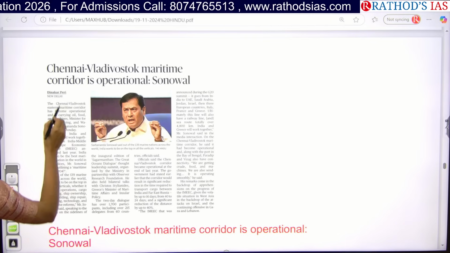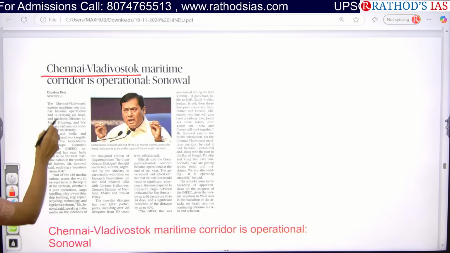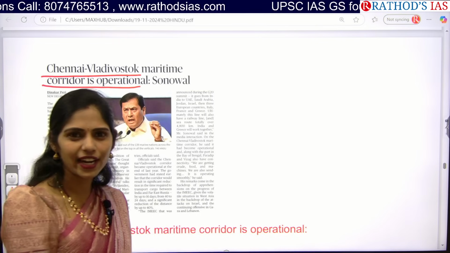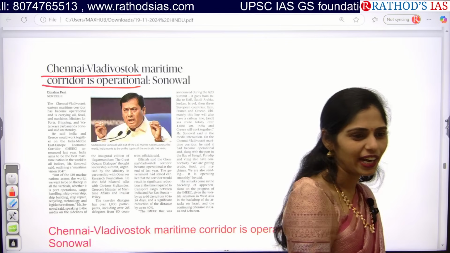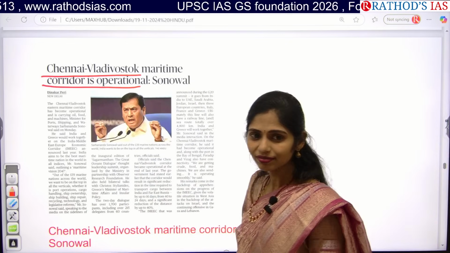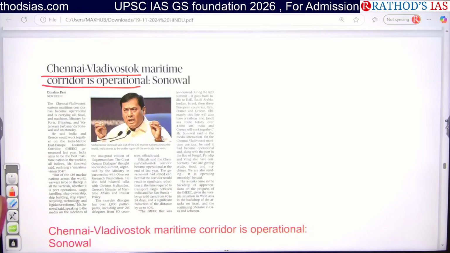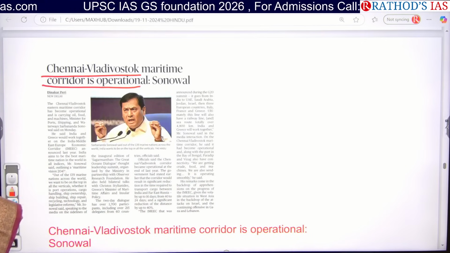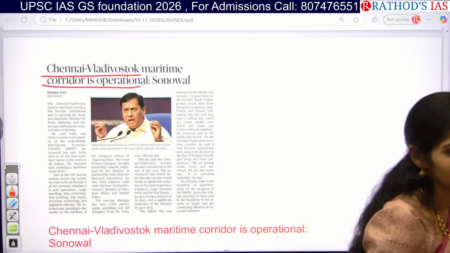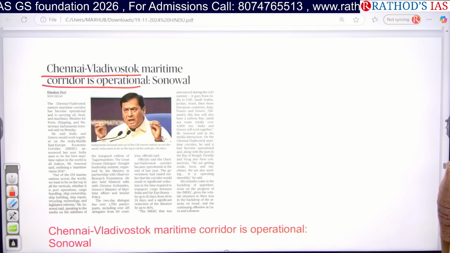So see this article, guys. Chennai Vladivostok Maritime Corridor is operational. So what is the keyword? Where is Chennai? Which state? Tamil Nadu. Vladivostok, where is it? In which country? It is in Russia. So actually we came up with a maritime corridor between India and Russia.